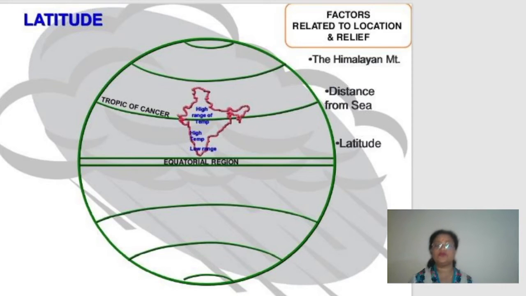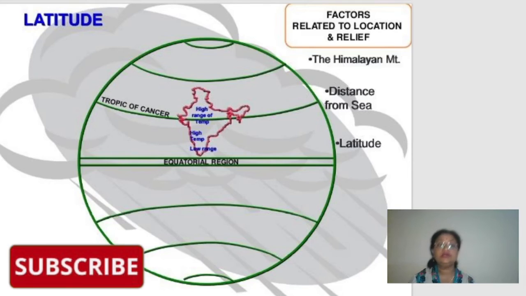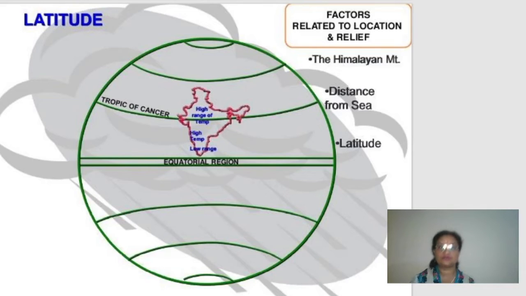Temperature is affected by a few factors in Indian subcontinent. Now, which are those factors? Let's just check it one by one. Number one is the latitude. How does the latitude of India affect the climate? You all know about the different heat zones. And the location of India, you can see here on the globe, this is actually the location of India, right? Now, according to this location, Tropic of Cancer is almost passing through the center of India, dividing India into two halves.